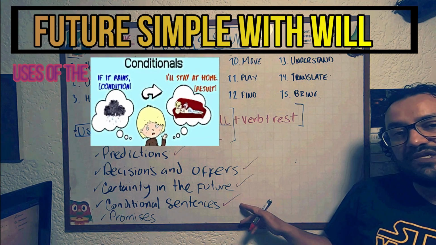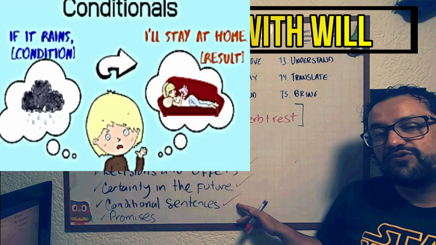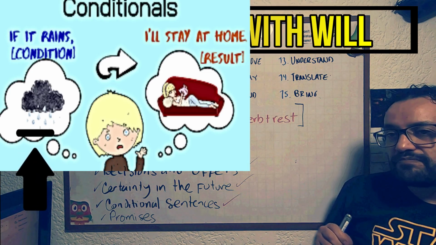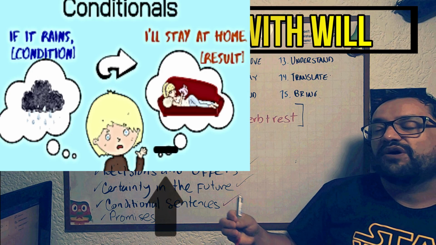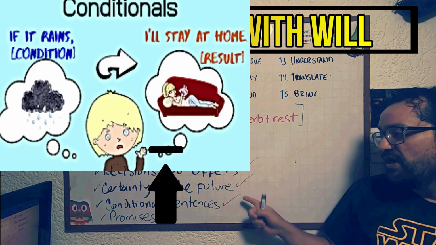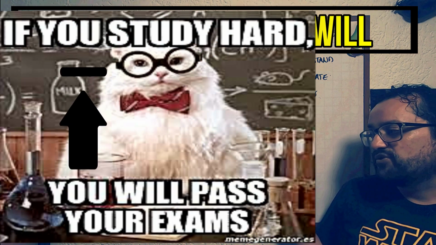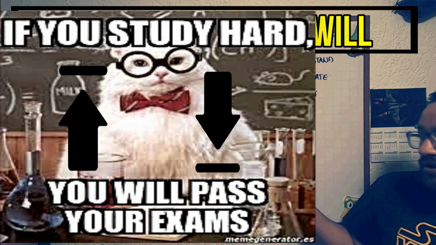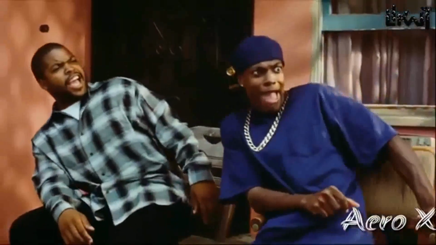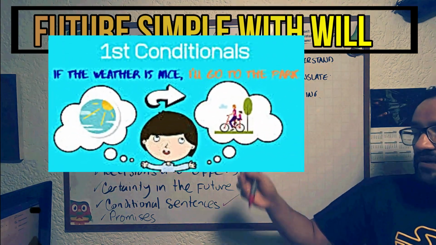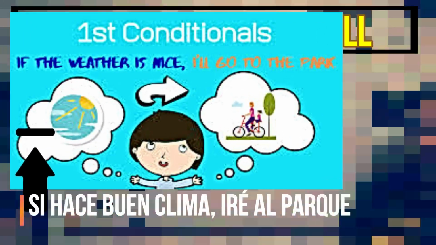In conditional sentences, it is really often used. What is a conditional sentence? When you talk about something you need to achieve a goal. For example, if you study, you will pass the test. ¿Sí? Si estudias, pasarás el test. It is something that is a condition, a conditional. And we use it for promises. Para prometer algo, promises. Alright?